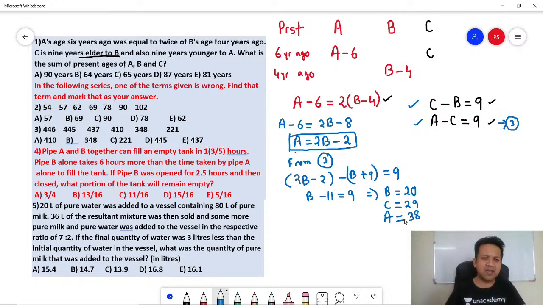So they are asking, what is the sum of the present ages of the three human beings? So add them up. 9 plus 8, 17. 5, 7, 87. Answer is 87 for the first one. Got it? Understood? Any doubt? Perfect. Let's go to the next one.